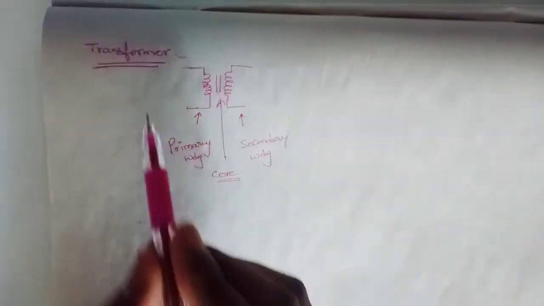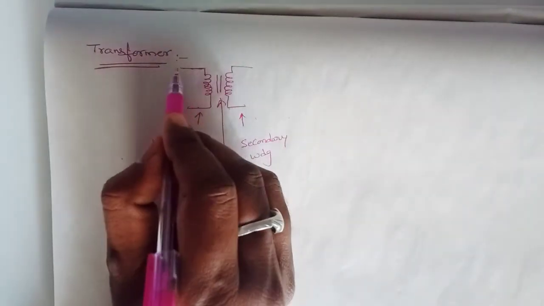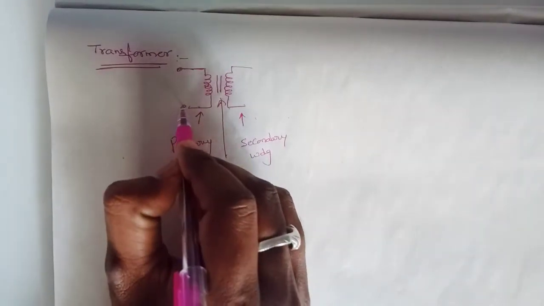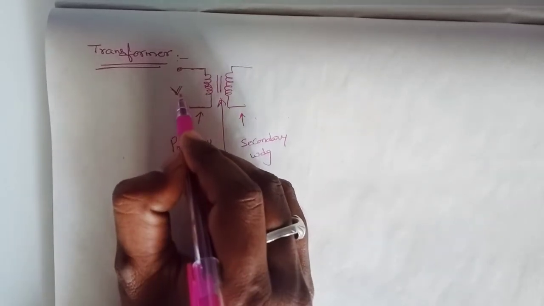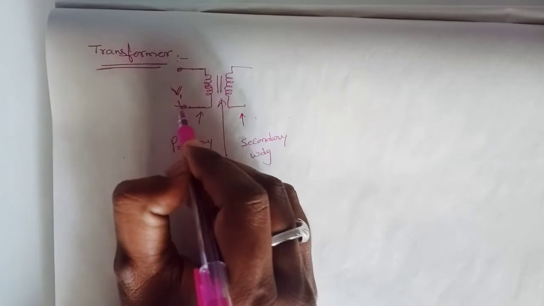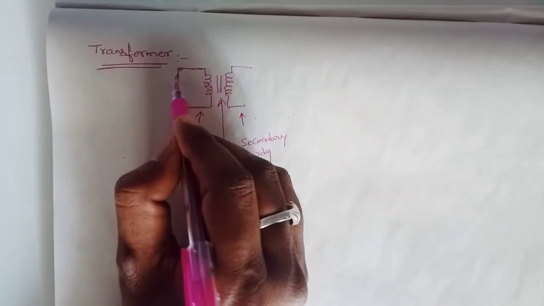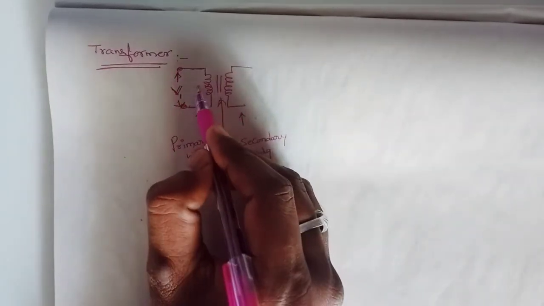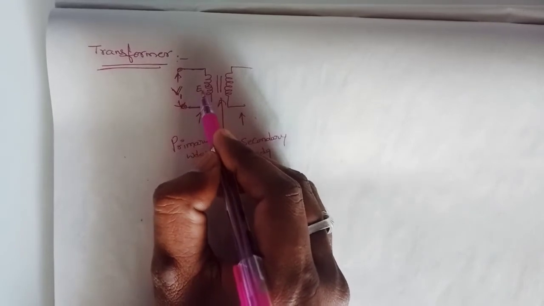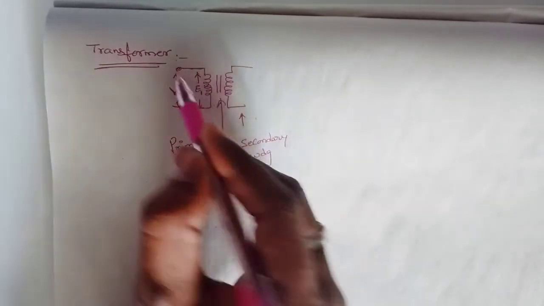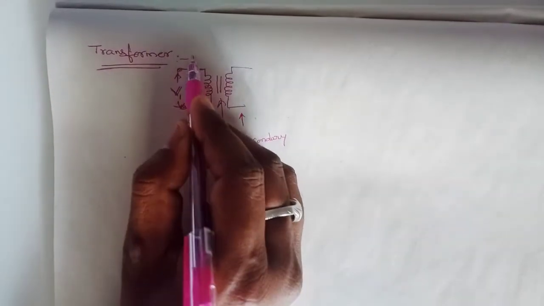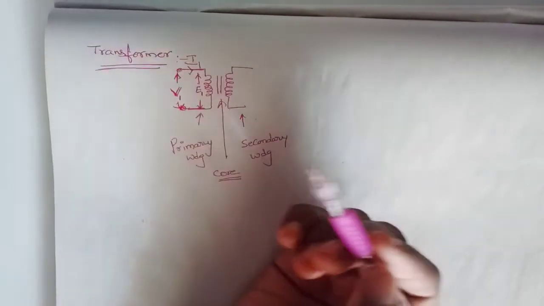See here, in the primary winding, the terminal voltage is represented by the letter V1, the EMF induced in the primary winding is represented by the letter E1, and the current flowing in the primary winding is represented by I1.